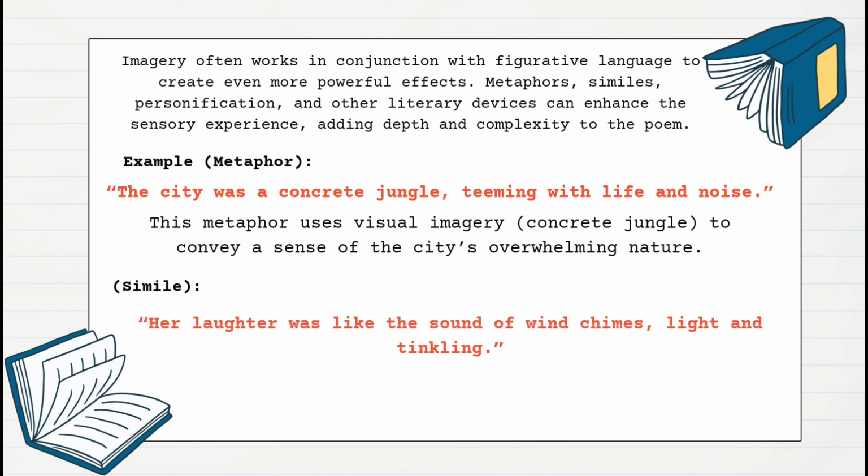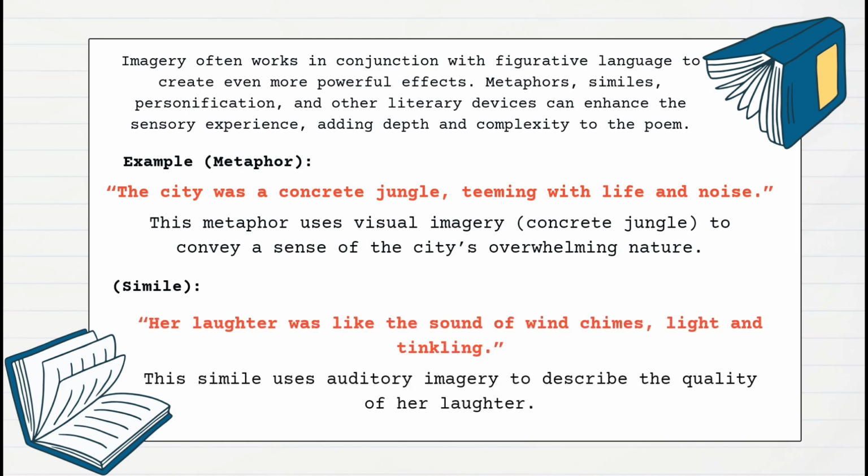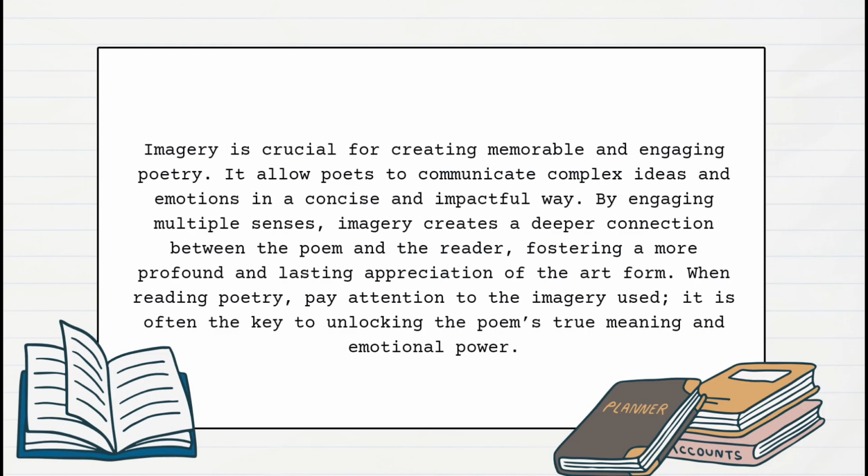Simile. Her laughter was like the sound of wind chimes, light and tinkling. This simile uses auditory imagery to describe the quality of her laughter. Imagery is crucial for creating memorable and engaging poetry. It allows poets to communicate complex ideas and emotions in a concise and impactful way. By engaging multiple senses, imagery creates a deeper connection between the poem and the reader, fostering a more profound and lasting appreciation of the art form.